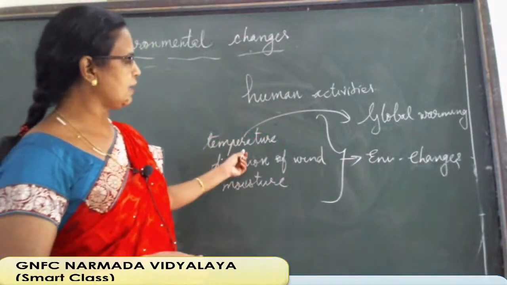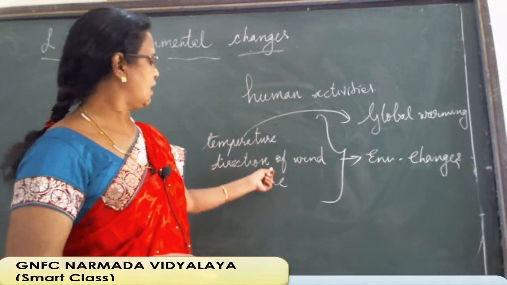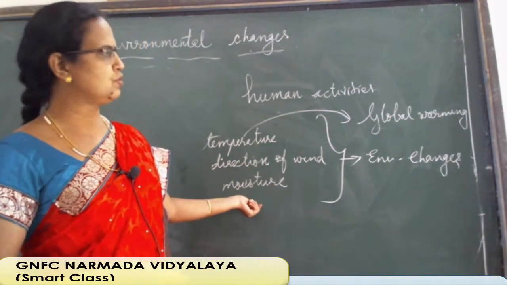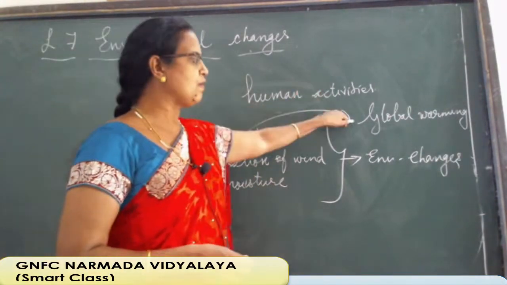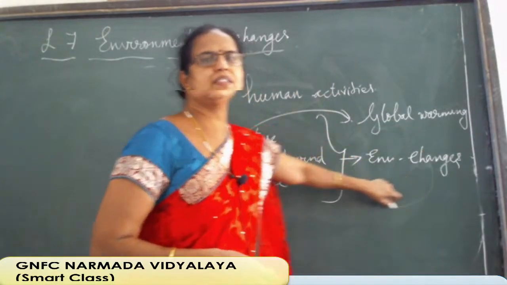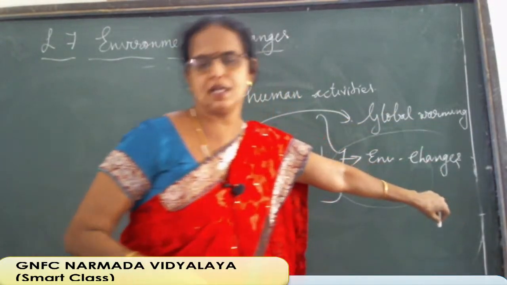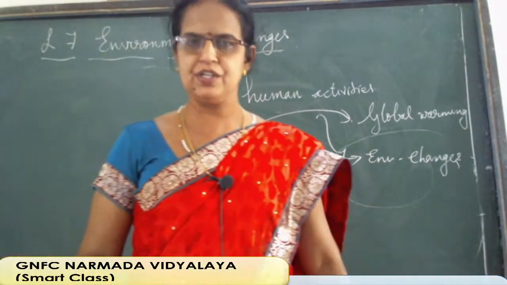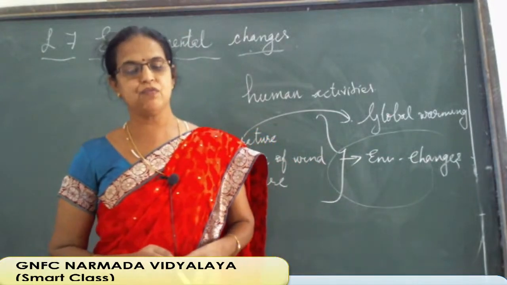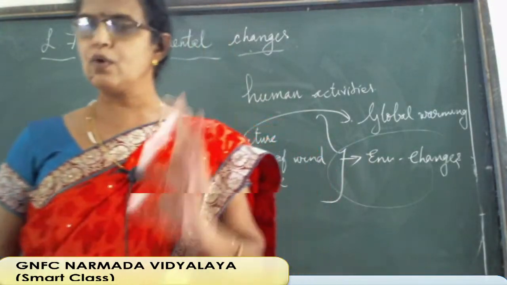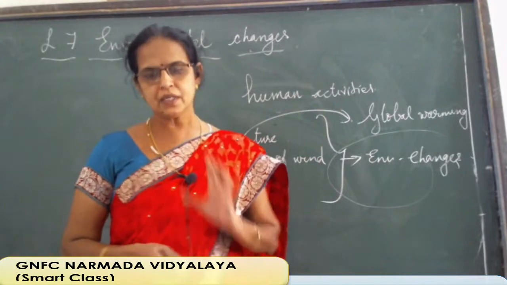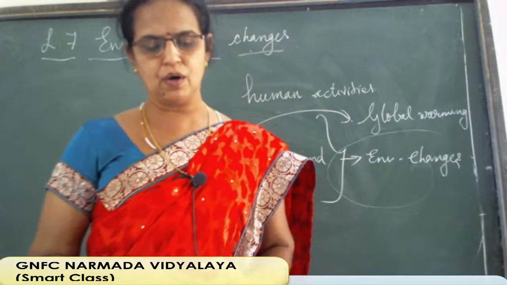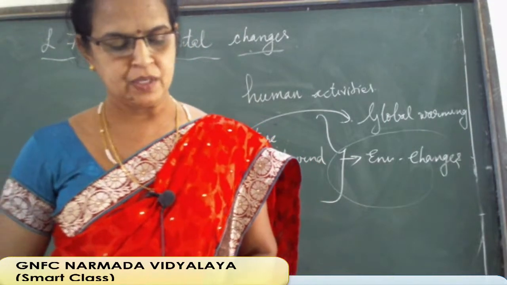So, when temperature is changing and wind direction is changing, moisture level is also changing due to global warming, then totally we can say environmental changes take place. Understood? This is the definition for environmental changes. So, underline that second paragraph also. The changes that occur in temperature, direction of wind, moisture, etc. due to global warming are known as environmental changes.